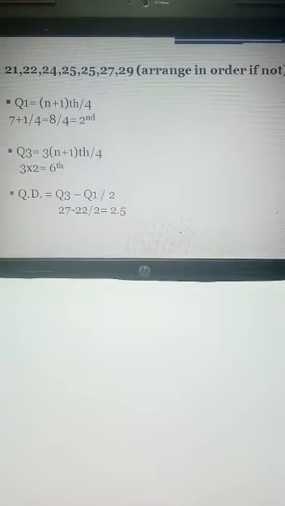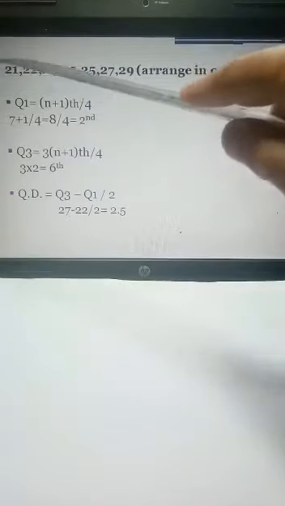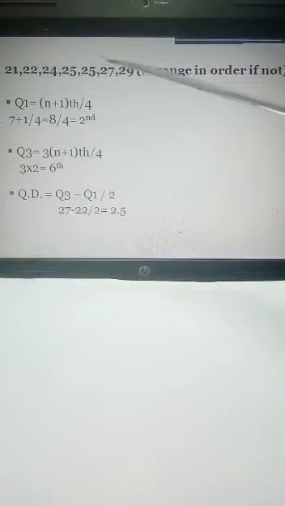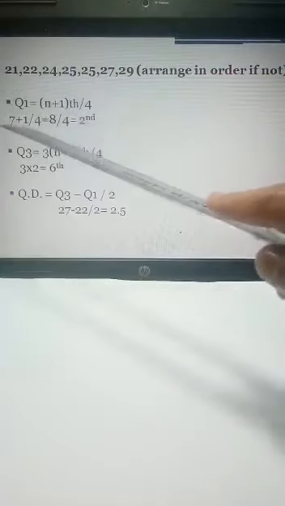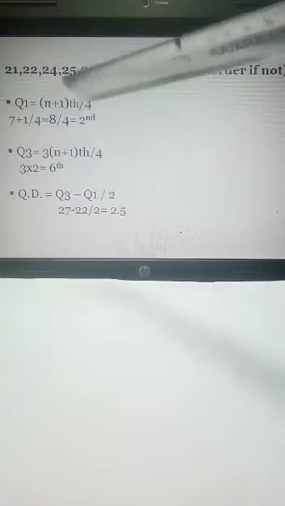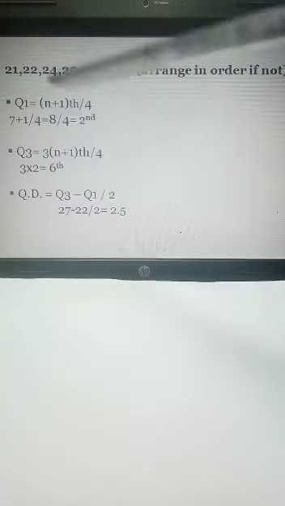Here I am going to take an example, like we have been given the observations 21, 22, 24, 25, 25, 27, 29. First of all, you should arrange the data in ascending or descending order if it is not in order. Now the formula to calculate Q1 is the (n plus 1)th observation divided by 4. So how many observations we have? 1, 2, 3, 4, 5, 6, 7. So 7 plus 1 over 4, so 8 divided by 4. So we will get the second observation.